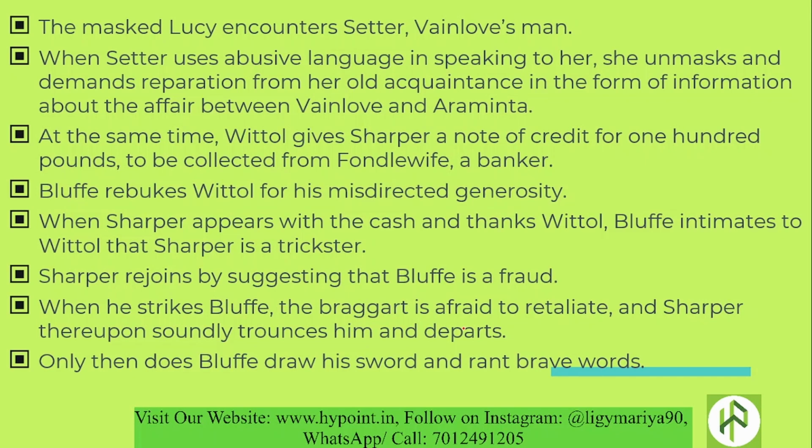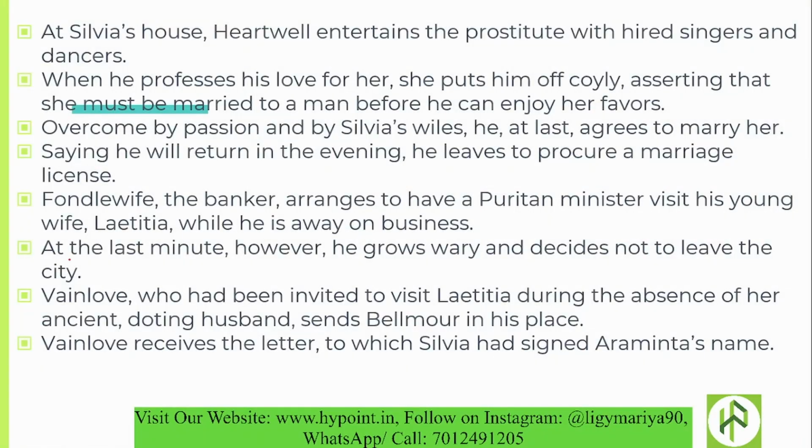He cannot give it back to him, and Sharper departs. Only after Sharper departed from that scene, Bluff draws his sword and speaks brave words, but when the situation demanded, he did nothing to retaliate the blow.